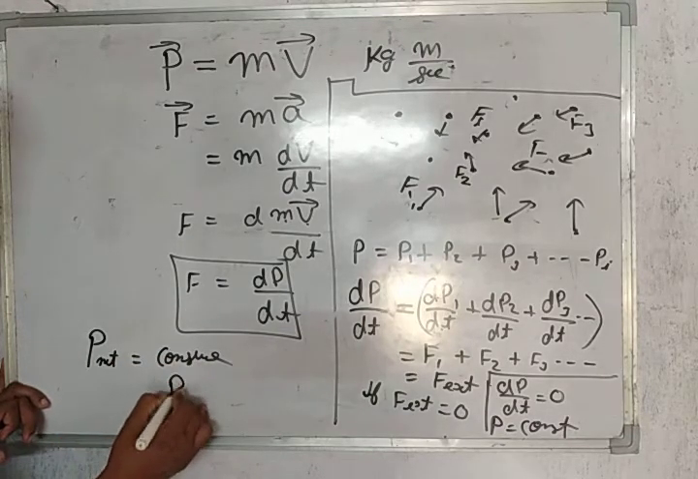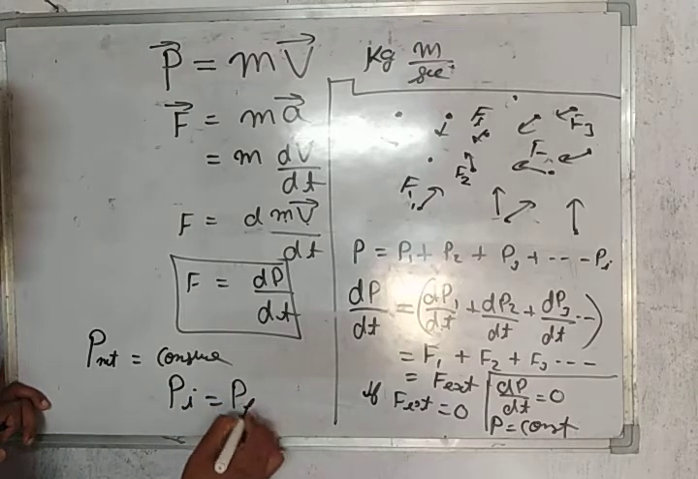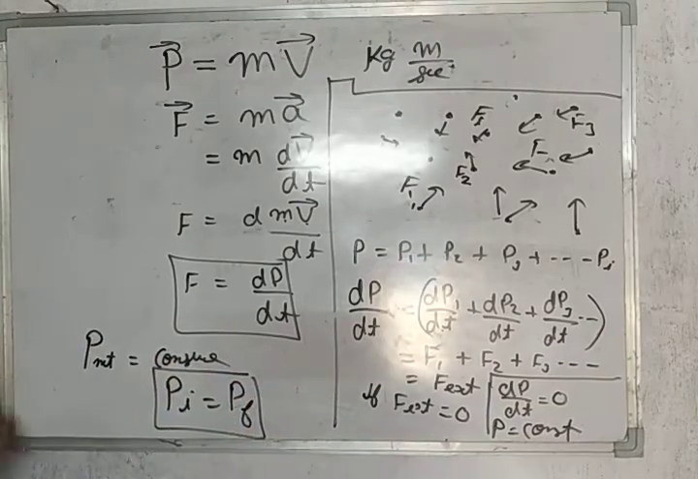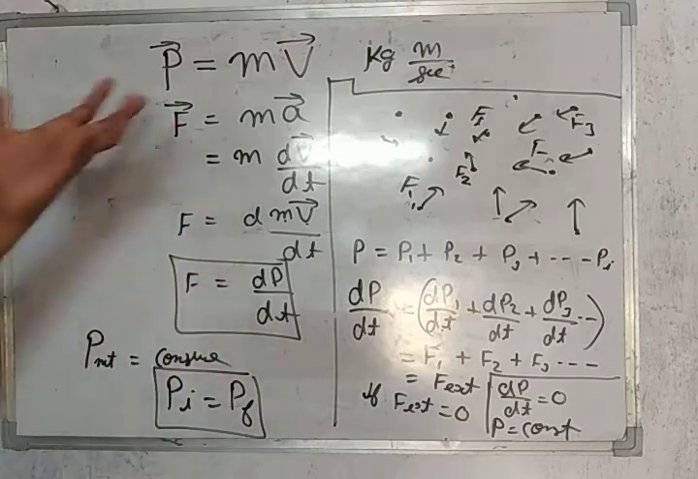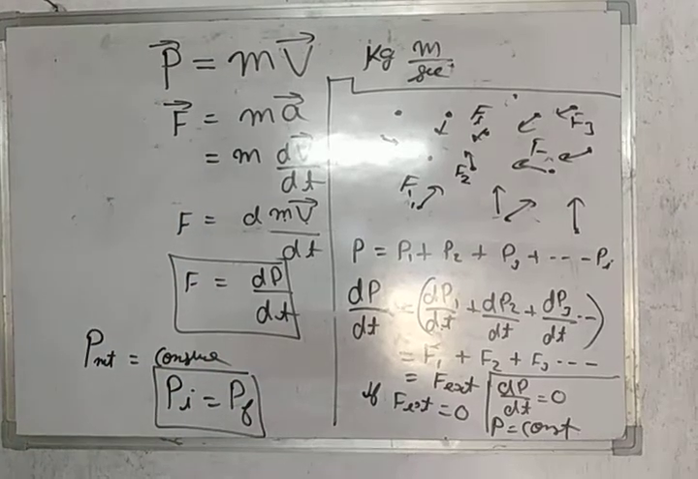That's why we say Pi is equal to Pf. Initial momentum is equal to the final momentum. We can take an example to verify this, and the example is